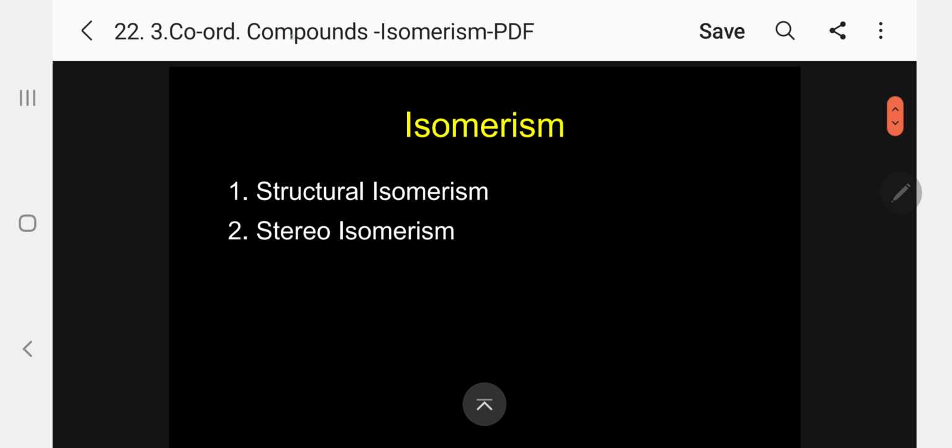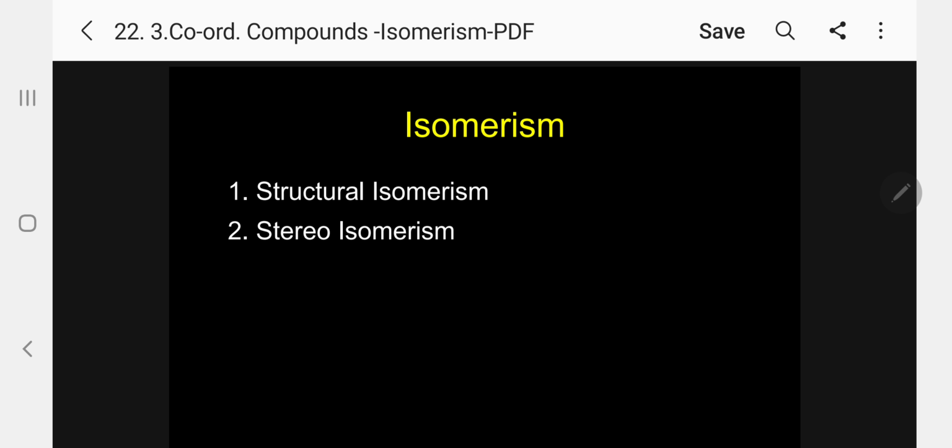What is isomerism? The coordination compounds having the same molecular formula but different physical and chemical properties are called coordination isomers, and the phenomenon exhibited by these coordination isomers is called coordination isomerism.